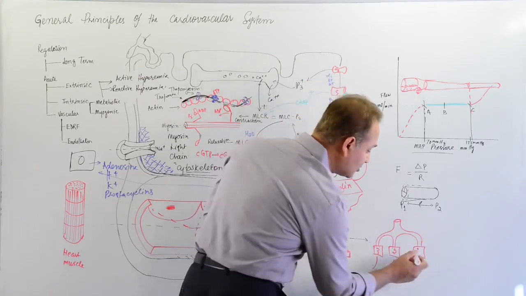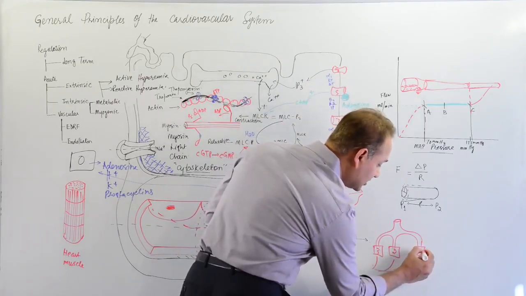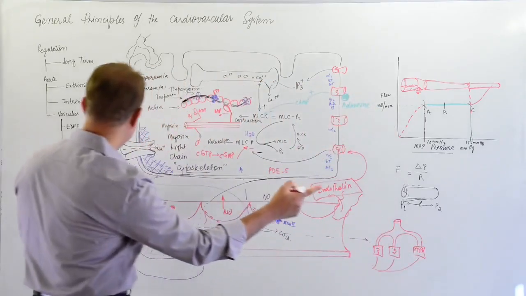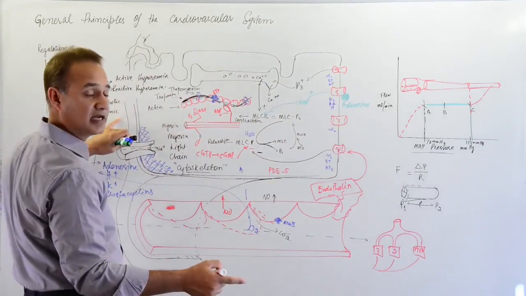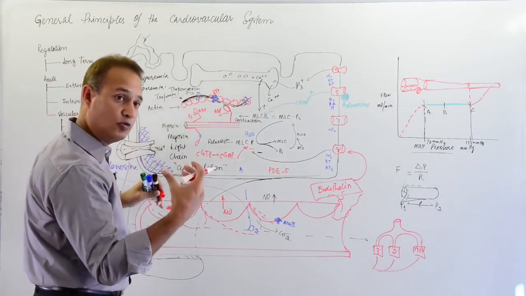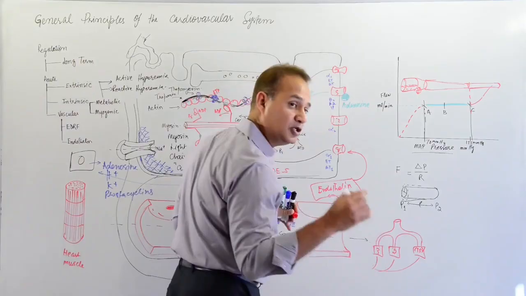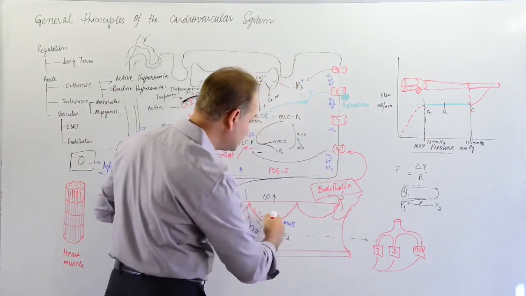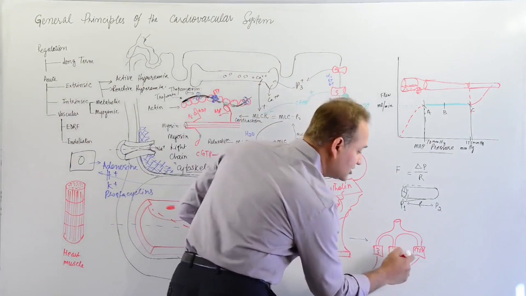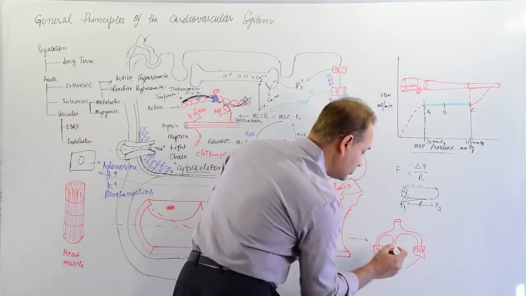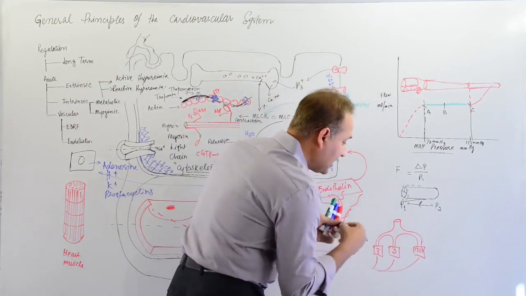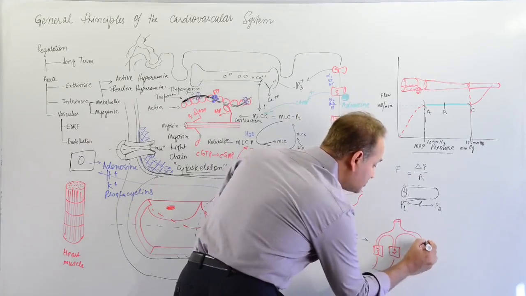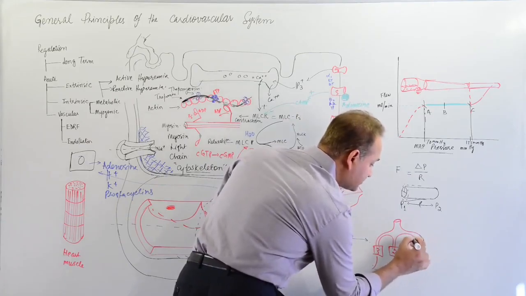So yes, it is going to cause the local vasodilatation by the metabolic theories and myogenic mechanisms. The local vasodilatation will occur, but by releasing the endothelial relaxing factors, what this tissue and the blood vessels of the tissue are doing is they are dilating the upstream blood vessels as well.